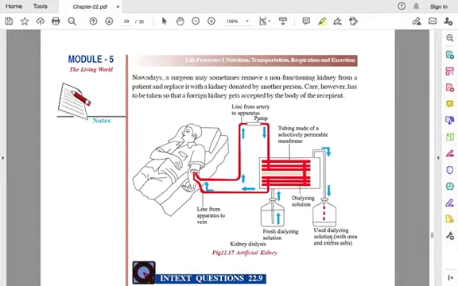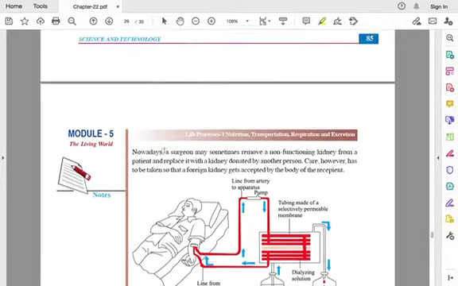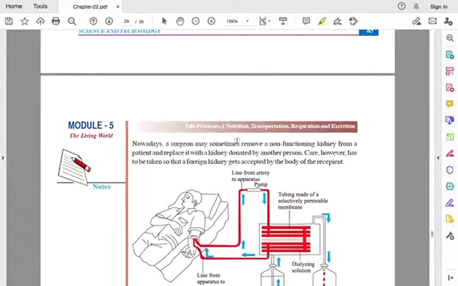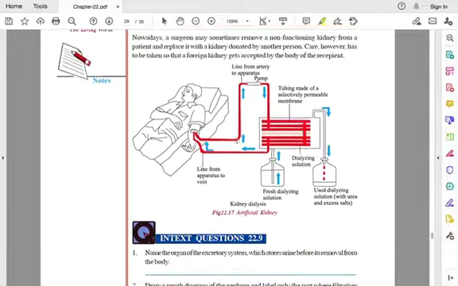The used dialysing solution containing urea and excess salts is removed, fresh dialysing solution is filled into the setup, and the purified blood is taken back to the patient's body. This is the process explained here, and it is called dialysis.